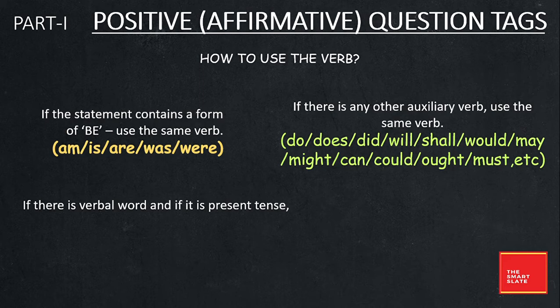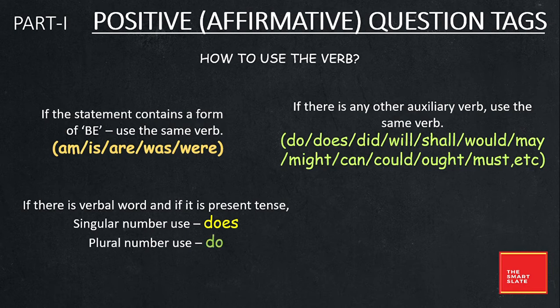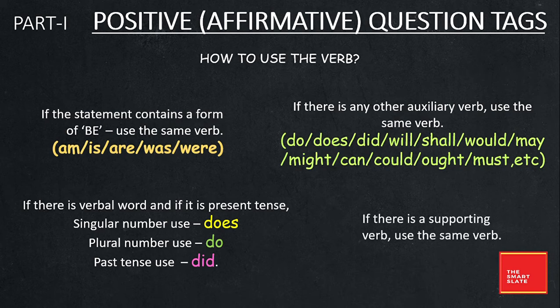If there is a verb word, and if it is in present tense, like do, does, did, and if it is in the singular number, it is does. If it is plural, it is do. Or if it is in past tense, then the verb used is did. Then again, you have to use these verbs as it is. But if there is a supporting verb, then you have to use that particular supporting verb, like have, has, or had.